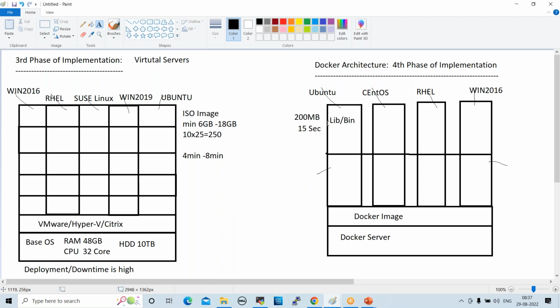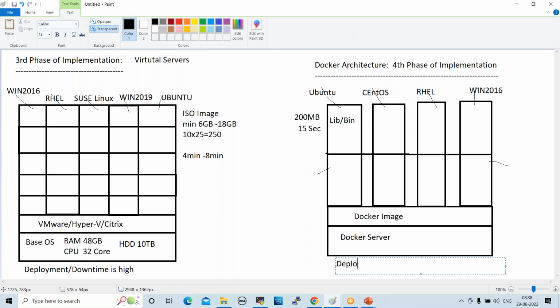So in Docker containers, when we run any container, when we configure any operating environment, it will take only 200 MB. So it's a lightweight environment. When you restart this container, it takes 15 seconds only. Here we don't use any ISO images. It is a very lightweight environment. And also the deployment time and downtime are very, very less. When you deploy any applications on Docker containers, it's very fast. Within minutes it will be deployed.